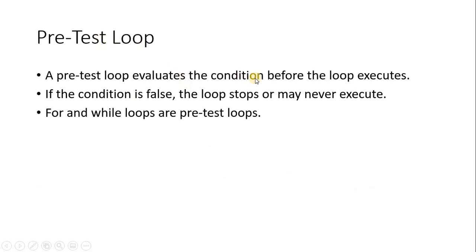So it is executing the condition before loop executes. If the condition is false, then it will not go inside the loop. It never executes the body of the statement given in the loop. So for loop is also called as pre-test loops, because testing is done before the statement is going to be executed.